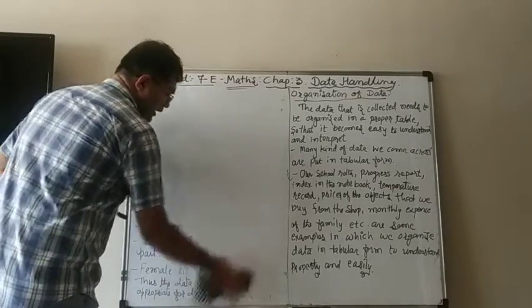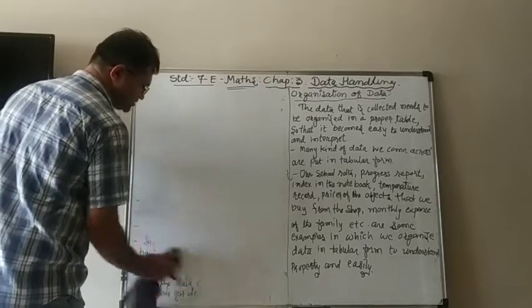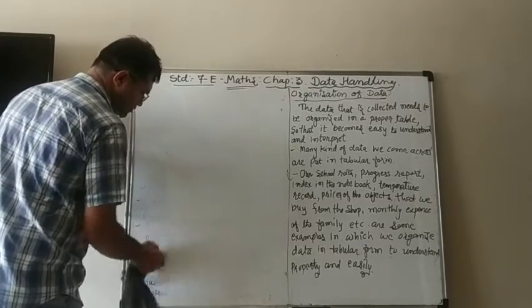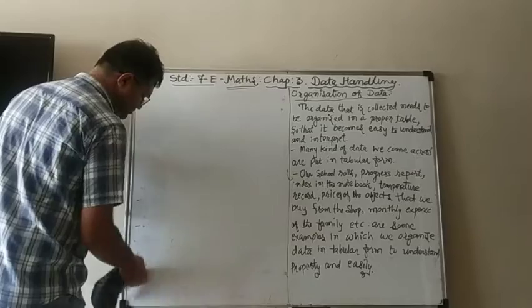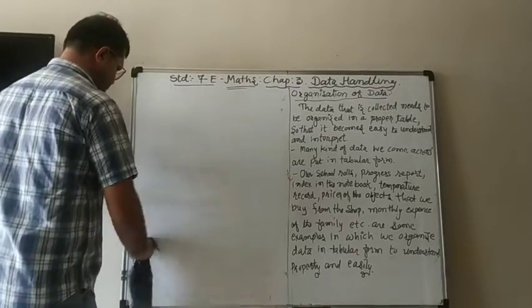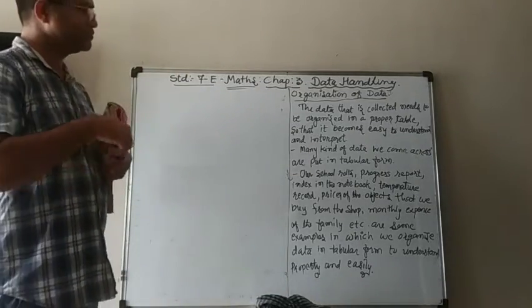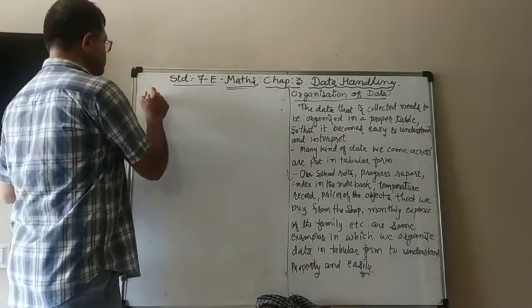Then I will correct your test papers and count all the marks. And suppose I choose 10 students. Marks of the 10 students.